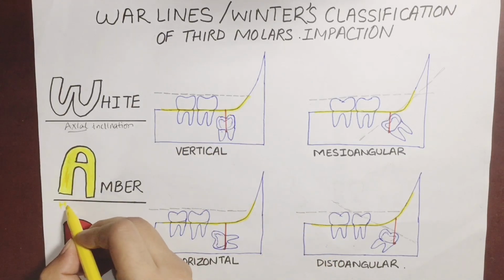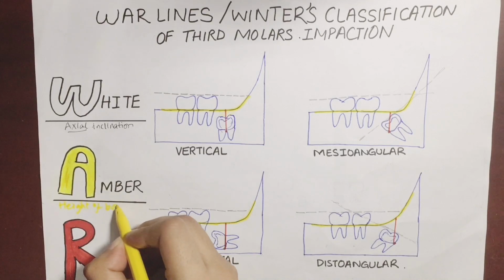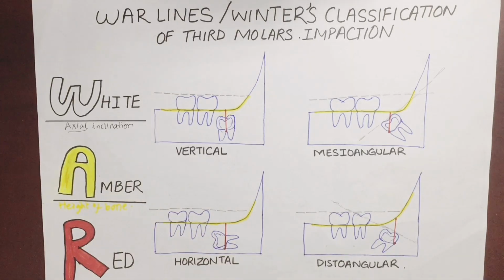It denotes the height of bone covering the impacted third molar. In other words, it also denotes the depth of vertical bone that is to be removed for extraction of the impacted third molar, like how much bone we will remove for the impaction. This is the amber line.